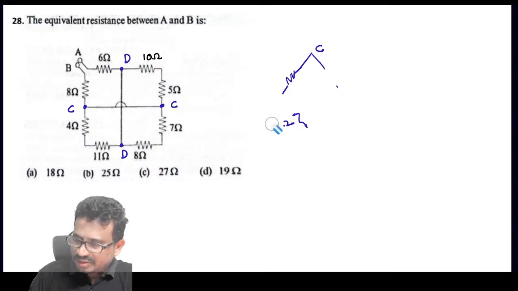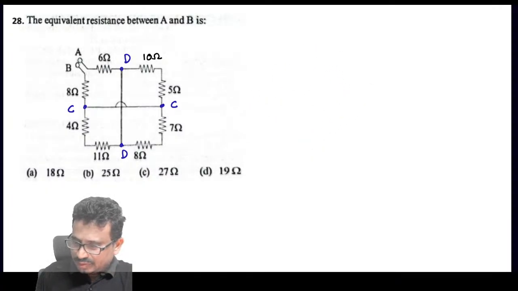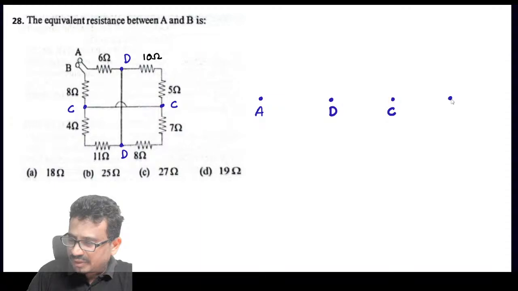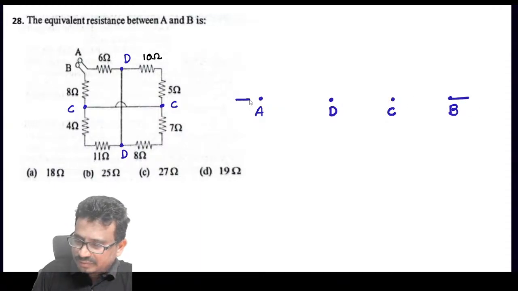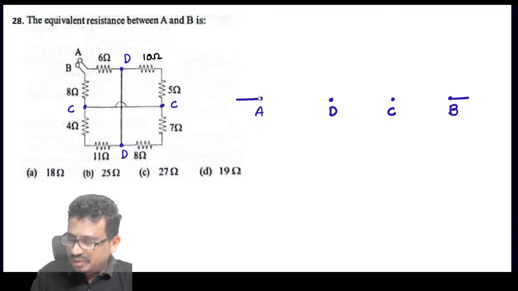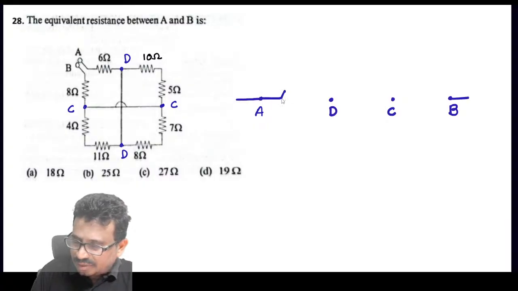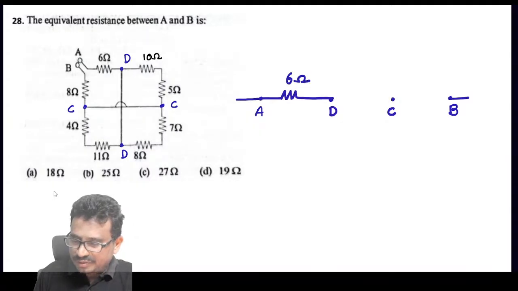This diagram is not good. So here I have taken a point. Now this point is A, this point is D, this point is C, and this point is B. Right. So A to D, how much is the resistance, you tell me now? That is 6 ohms.